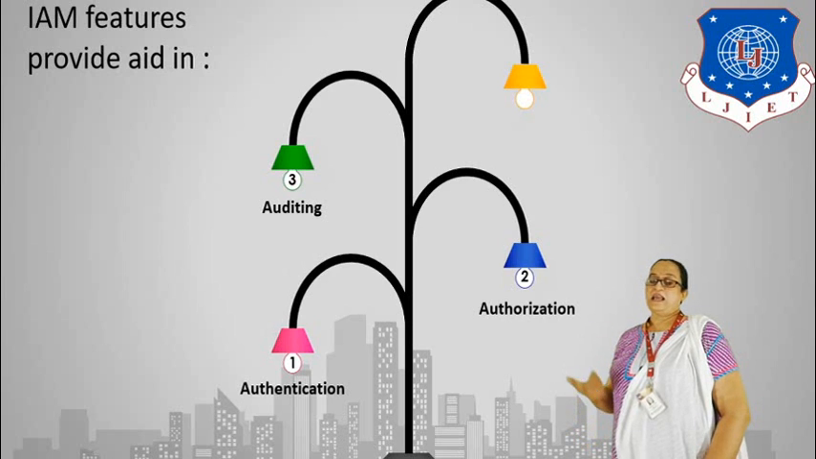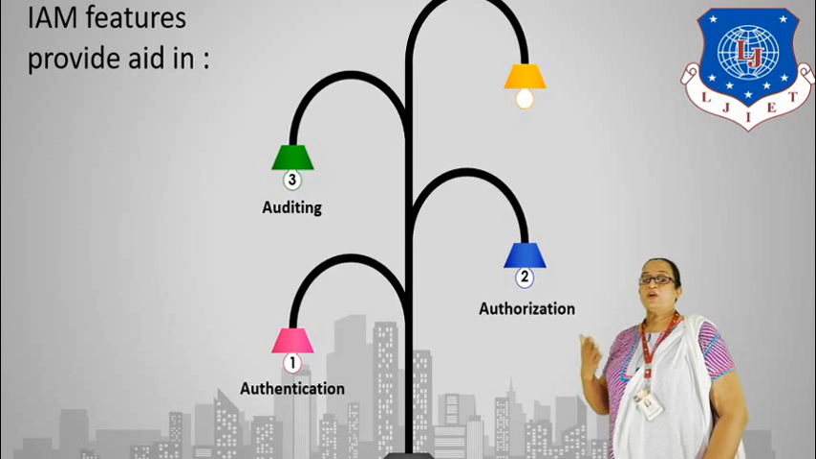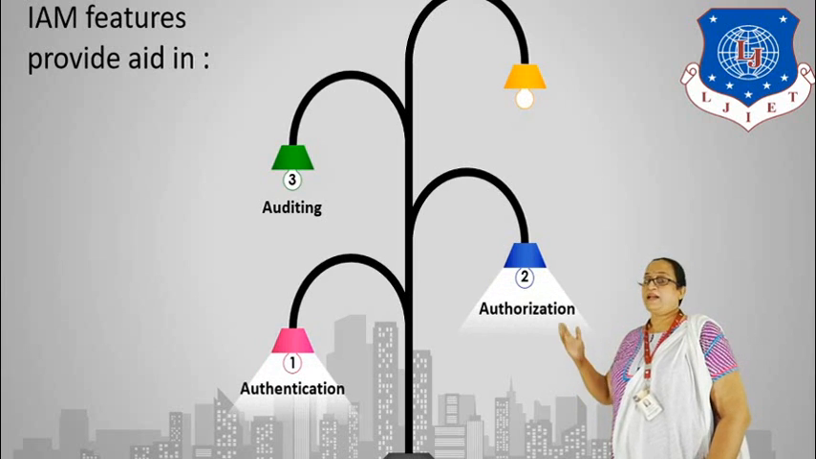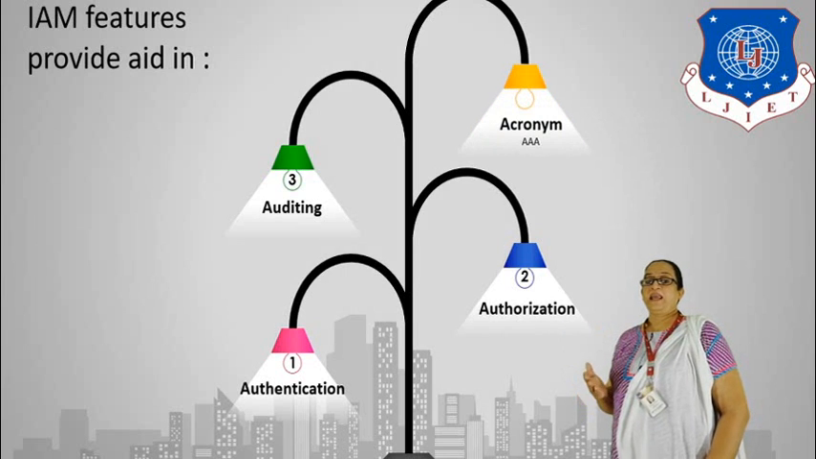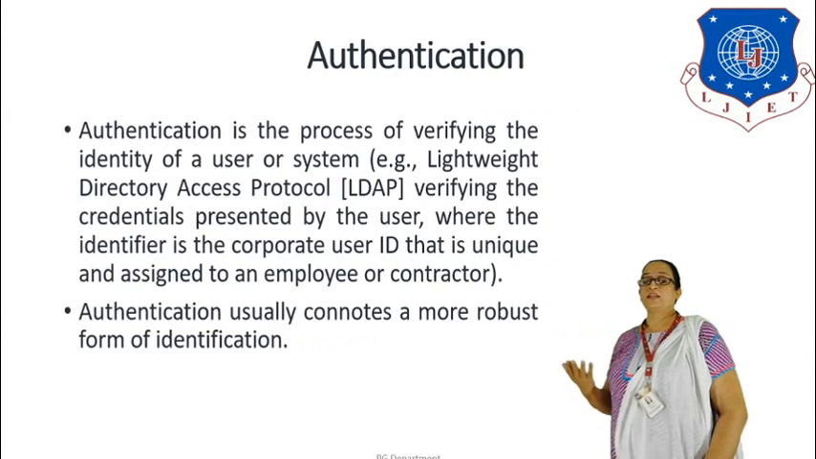So, what is IAM? Basically, as we studied in the last session, IAM is a set of tools and a set of policies that are set to see that the accesses are defined properly for the digital resources of the organization. So IAM has various features. The ones focused on here are authentication, authorization and auditing, and they are called AAA, which is an acronym for this. So let us see what is authentication.